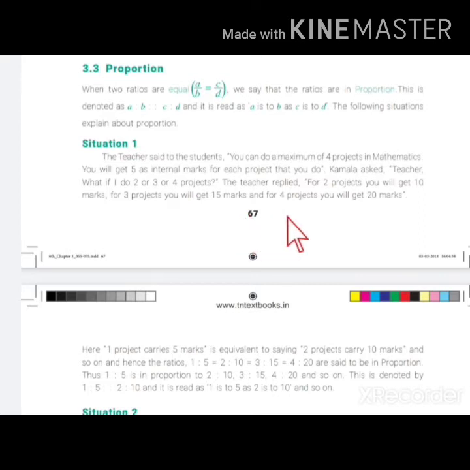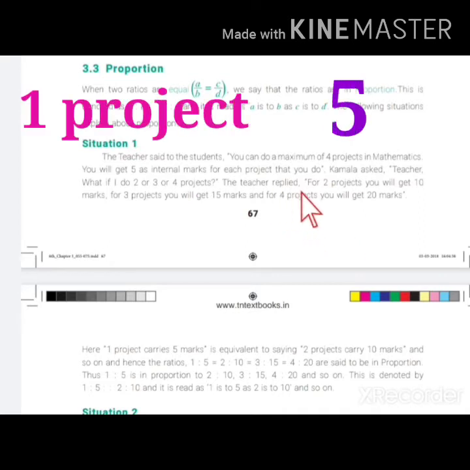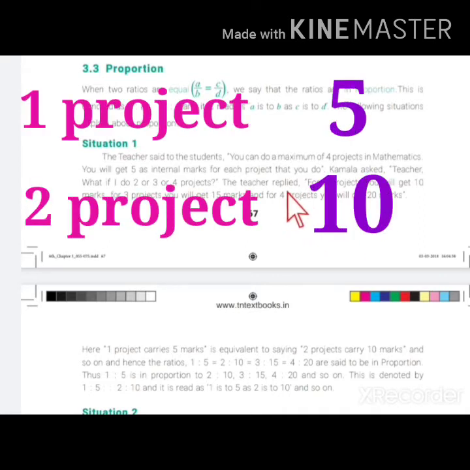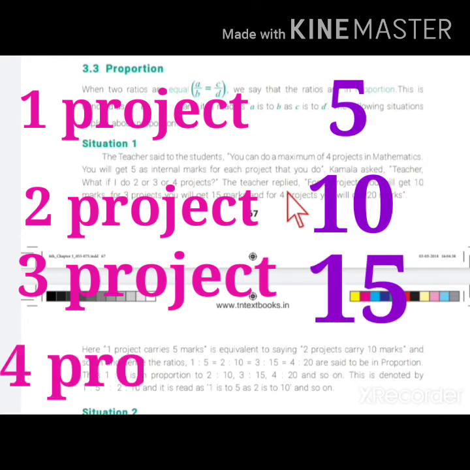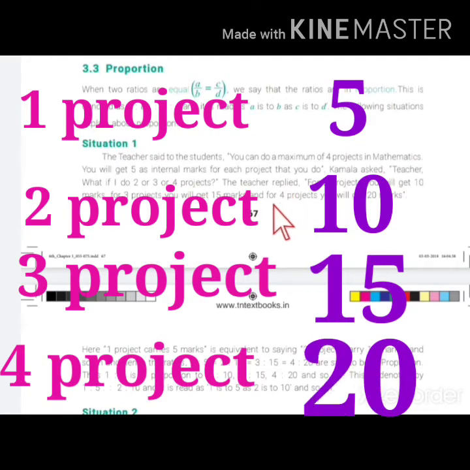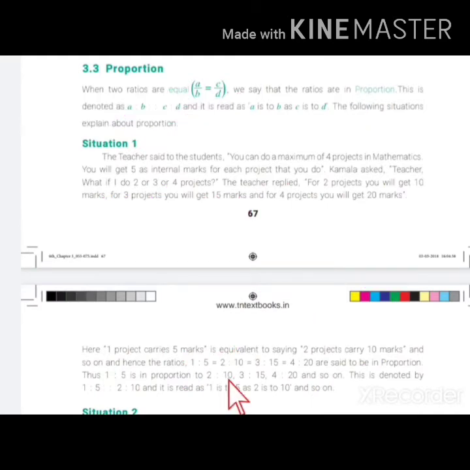And for 4 project you will get 20 marks. For 1 project you get 5, and for 2 you get 10, and for 3 you get 15, and for 4 you get 20 marks. Hence the ratio is 1 is to 5. For 1 project you get 5 marks, so 1 is to 5, and for 2 project you get 10 marks, so 2 is to 10, and for 3 project you get 15 marks, so 3 is to 15, and for 4 project you get 20 marks, so 4 is to 20.